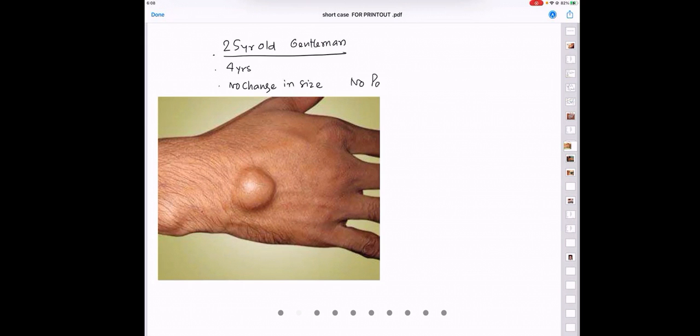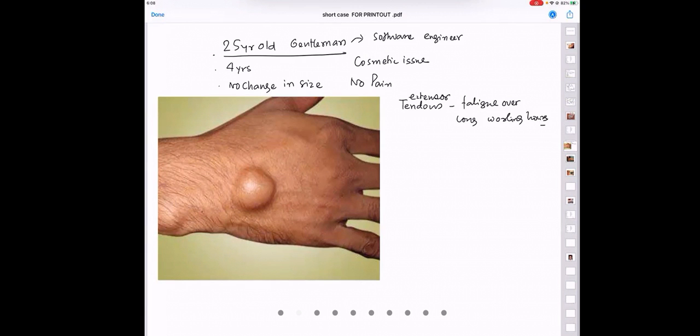No pain, but the patient has a cosmetic disfigurement and a tendon which sometimes appears fatigued over long working hours. Now, this gentleman is a software engineer. I have forgotten to say this. He is a software engineer. Okay, fatigue over long working hours.